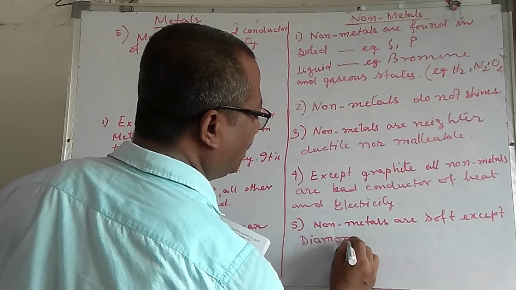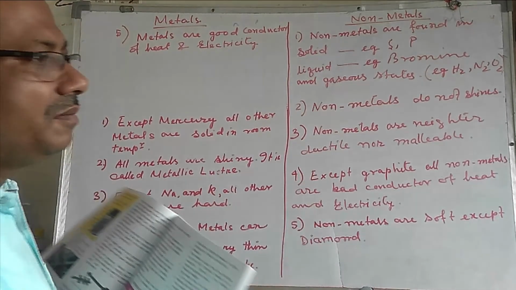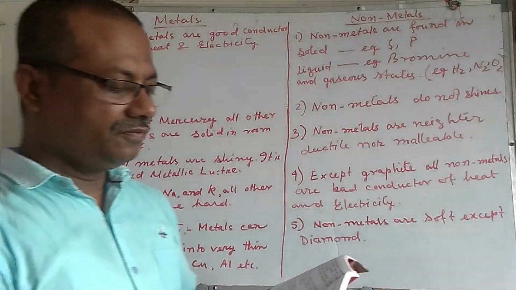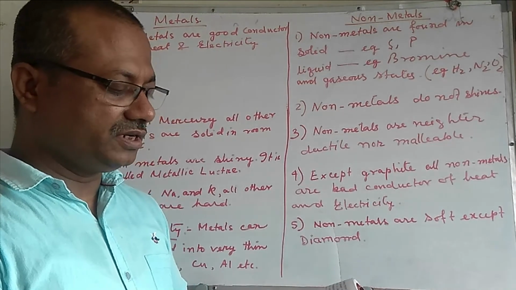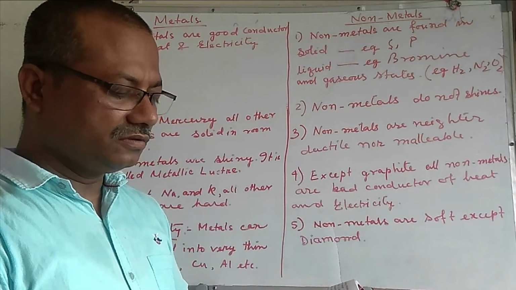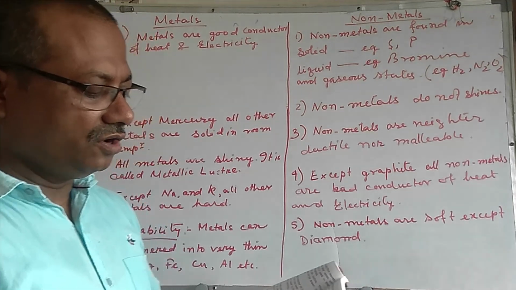Diamond is a carbon compound which is a non-metal, but the hardest substance in the world found in a natural state. Sonority. Non-metals do not produce sound when hit with objects, that is, non-metals are non-sonorous.